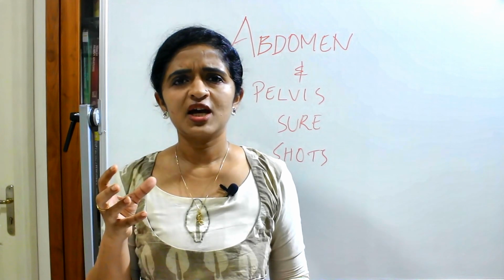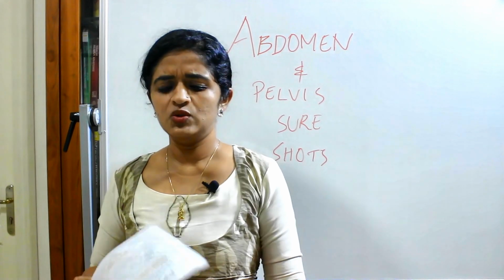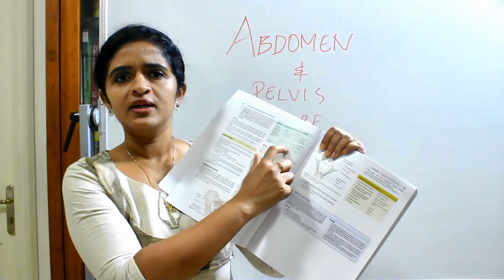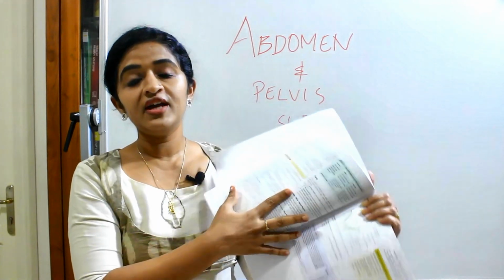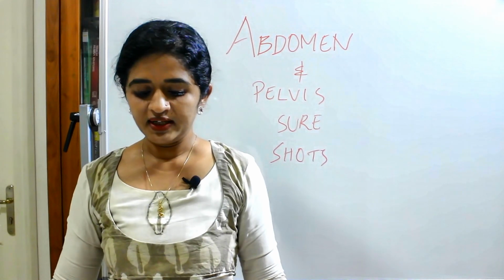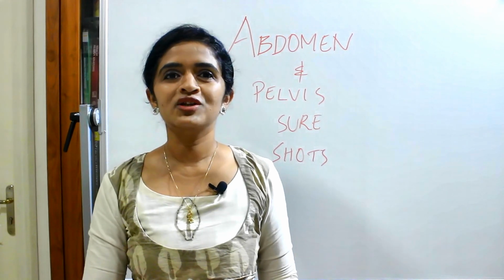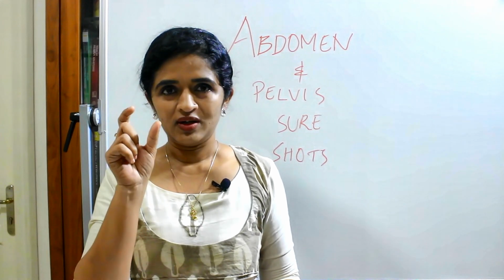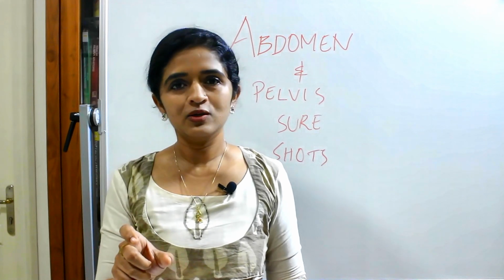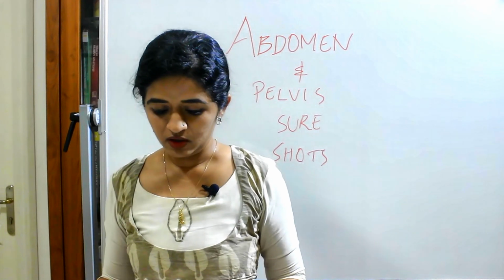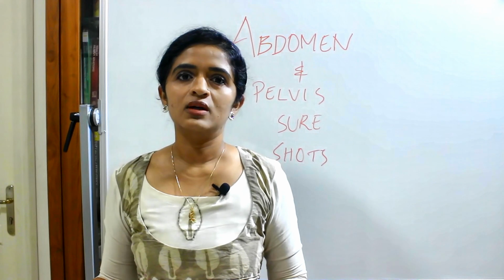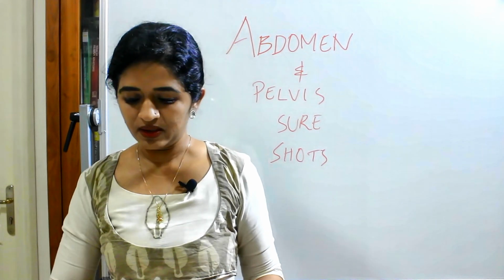So the benefit of the tabular column is that you just have a look at this tabular column. It is a very small table and you will feel like reading it. But at the end of reading, you will get to know that you know many points when you are asked to write a short note on that. So that is the importance of the tabular column. So always stick to tabular columns and it will really save time as well.